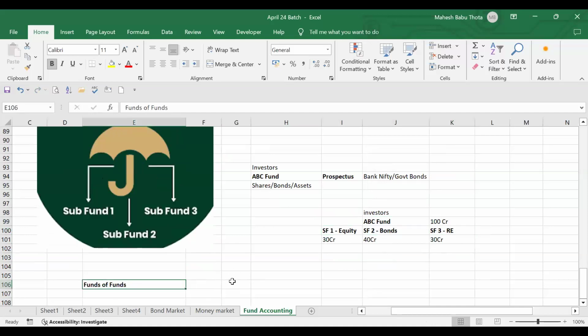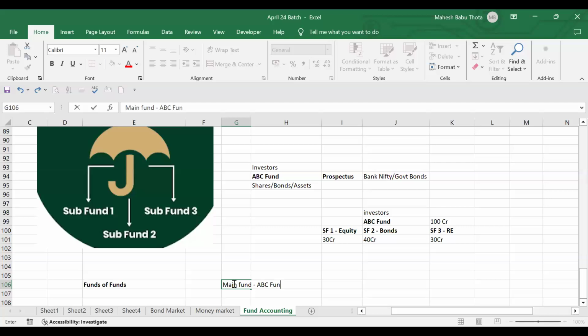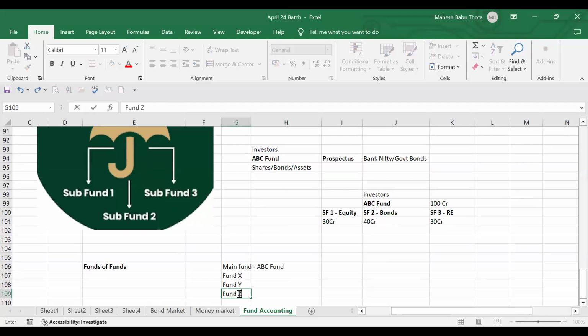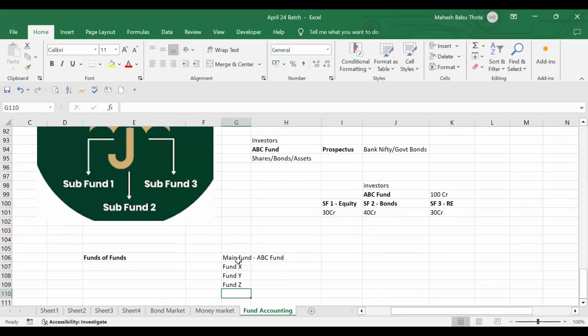There will be a main fund, let's say ABC fund here also. Again, this fund will invest in different funds. Like there is a fund X, they'll go and invest there. There is a fund Y, they will go and invest there. There is a fund Z. Like that, they will identify different funds and go and invest into them. This is called funds of funds.